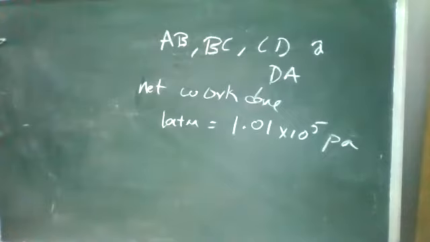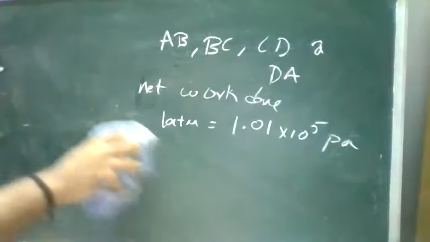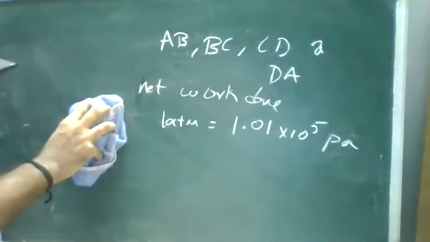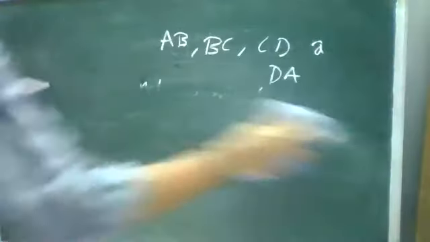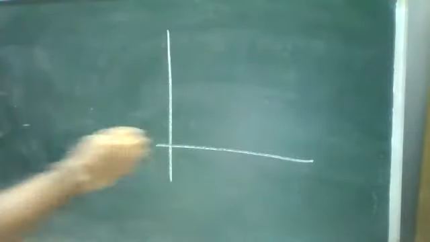I'll repeat. 1 mole of ideal gas undergoes a cyclic change ABCD where P, V are the coordinates: A 5 comma 1, B 5 comma 3, C 2 comma 3, and D 2 comma 1. P is in atmosphere and V is in liters. Calculate work done during AB, BC, CD, and DA, as well as net work done. 1 atmosphere is equal to 1.01 into 10 power 5 Pascal. This is your question. Now, when they have given you the coordinates, we have to draw the graph first of all. They have given pressure and volume coordinates.